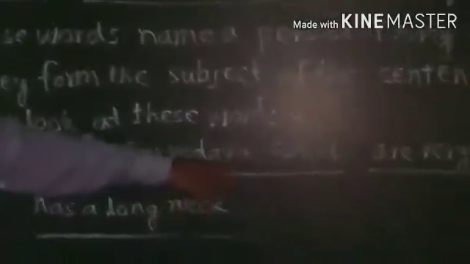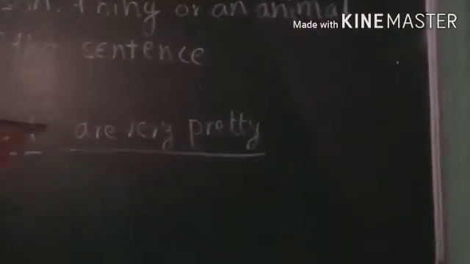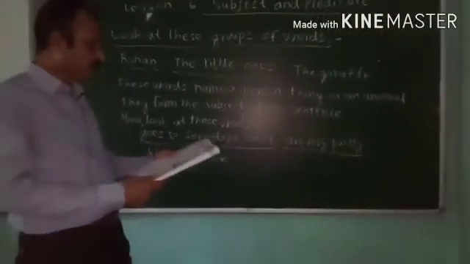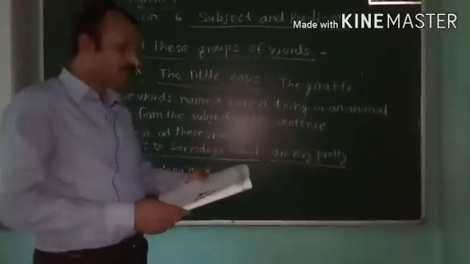Now look at these words. Goes to Sarvodaya school. Are very pretty. Has a long neck. These words tell something about the person, place or animal. So these are known as the predicate of the sentence.